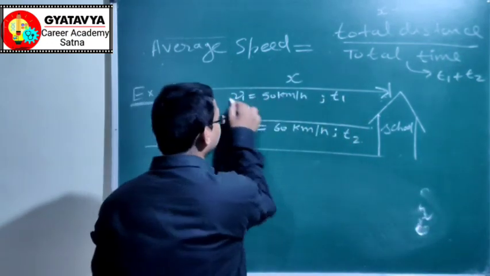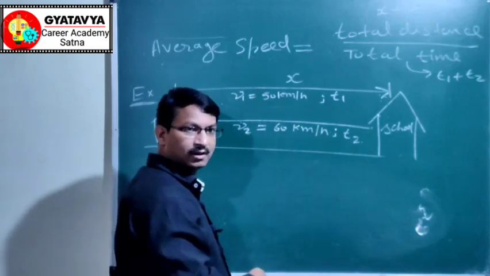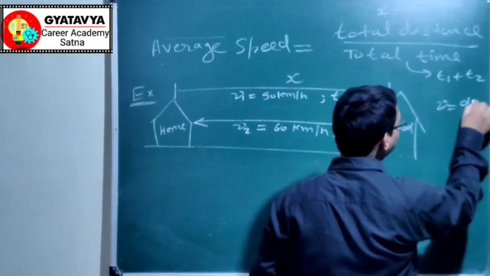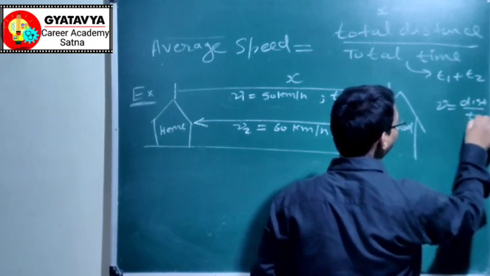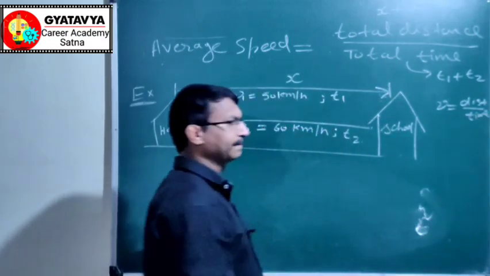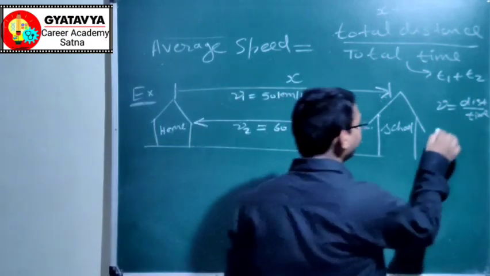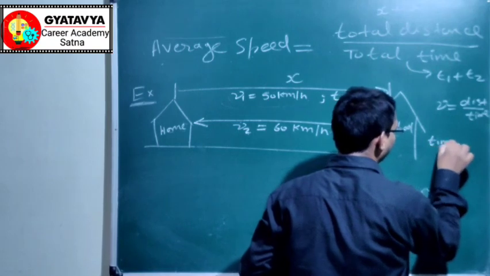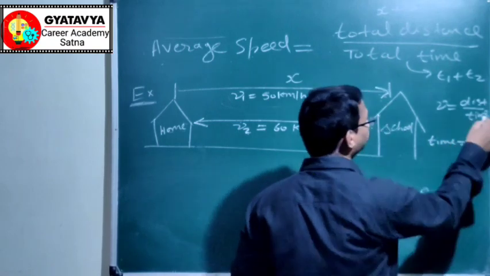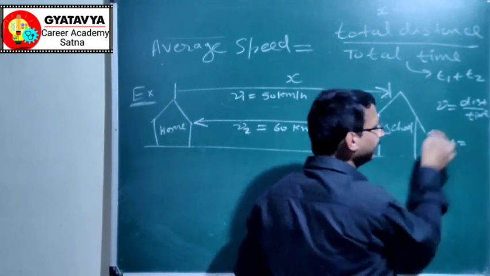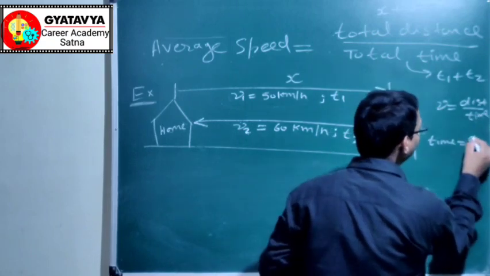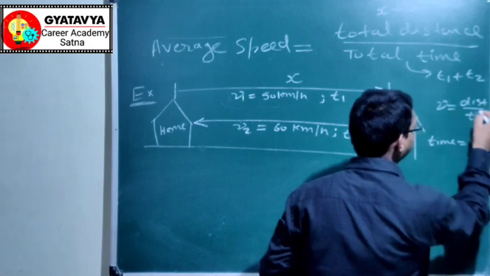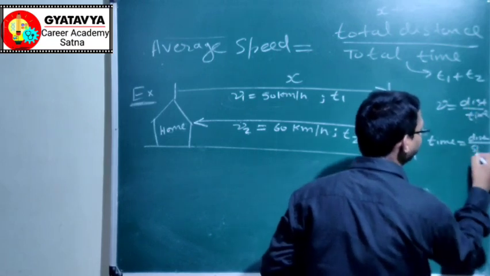Now speed is given, and the basic formula of speed is distance upon time. So, cross multiplying, time is equal to distance upon speed.